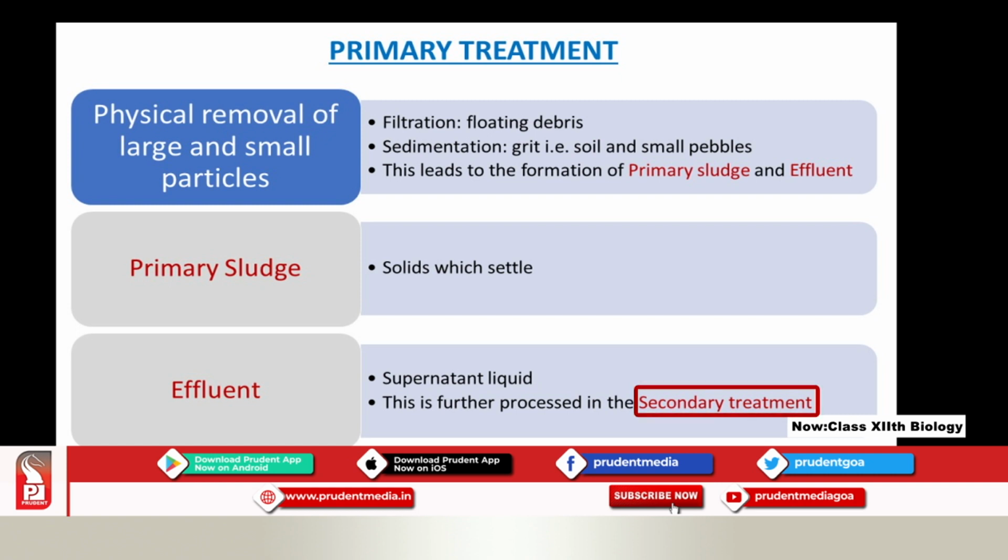Here I have highlighted it for you in red. So the effluent, see, it is not the solids which settle that are taken for the secondary treatment, but the effluent is taken for the secondary treatment. Make a note of it. It is not the solid from the primary, but the effluent that is taken for secondary treatment.